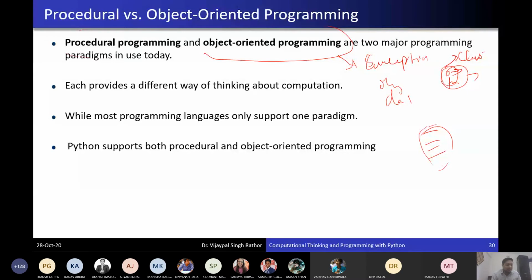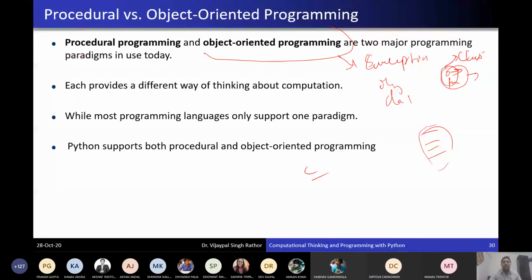Excuse me, sir, what is an example of a procedure oriented language? You have studied C. C is a procedure oriented programming language. In C, we declare global variables, and the main function and other functions can be anywhere. We are just focusing on writing a procedure, not on where that procedure will be. So C doesn't support classes? No, C does not support them. C is only procedure oriented and does not support object oriented programming concepts.